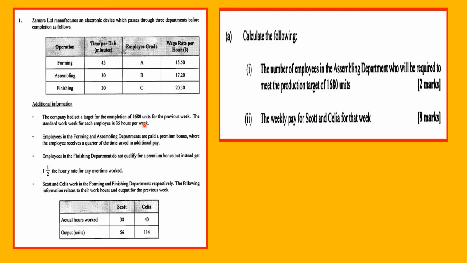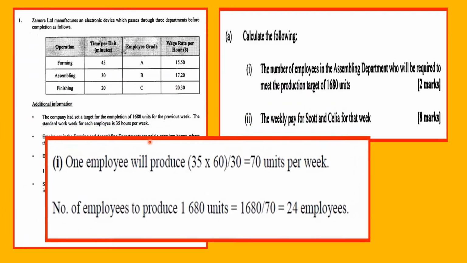Okay, so the first part of the question. One employee will work for 35 hours. That is 60 minutes per hour, so we multiply 35 by 60 minutes.